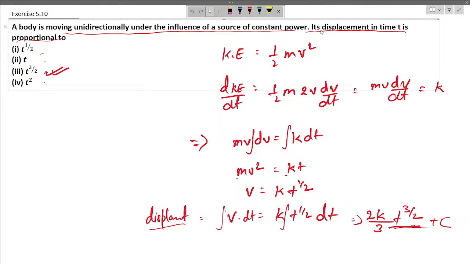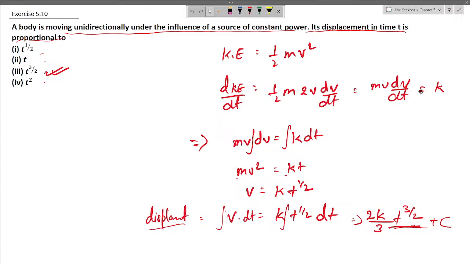Now we have been asked that its displacement in time t is proportional to what. In order to find the displacement, we will integrate the velocity with respect to time. Now we find that displacement is some constant times t raised to the power 3 by 2. So it is proportional to t raised to the power 3 by 2.